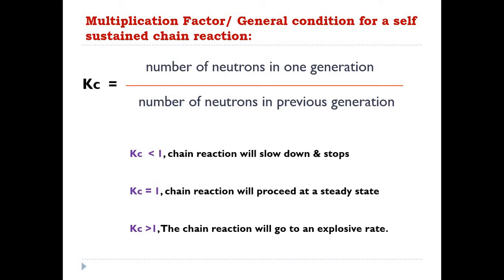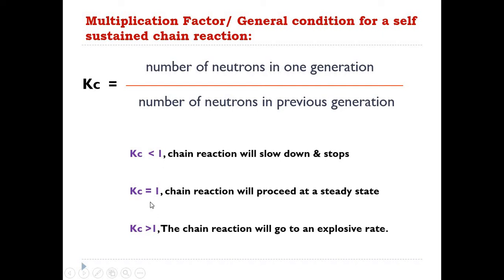The reaction will go in a continuation state or steady state. Basically that kind of observation can be seen in nuclear reactors. Even in nuclear reactors, at some moment you can observe the Kc factor is greater than 1, but after that, of course, you need to have the second condition or the first condition.